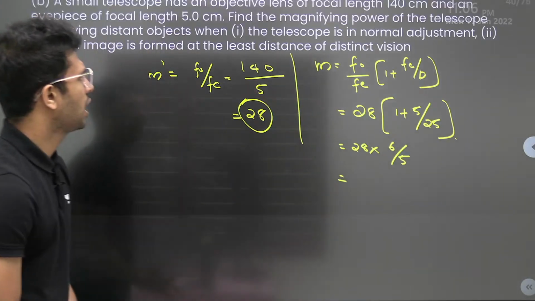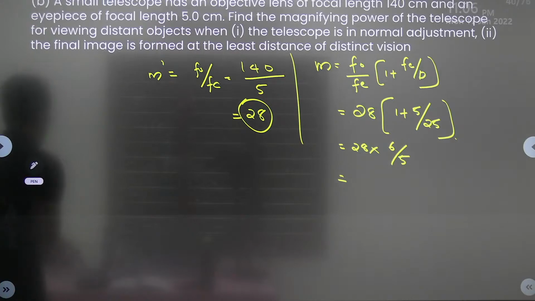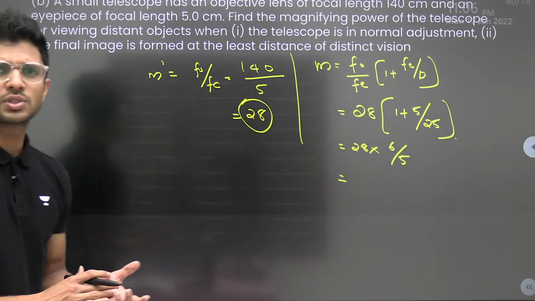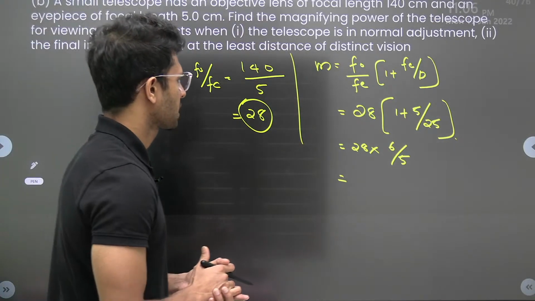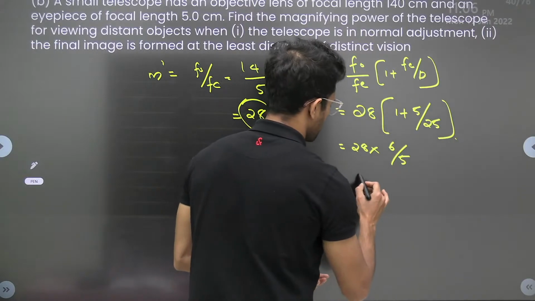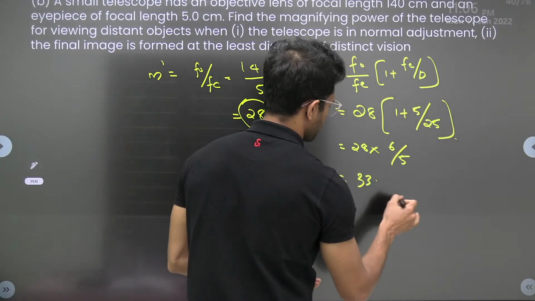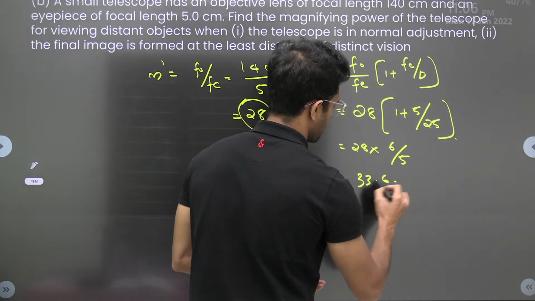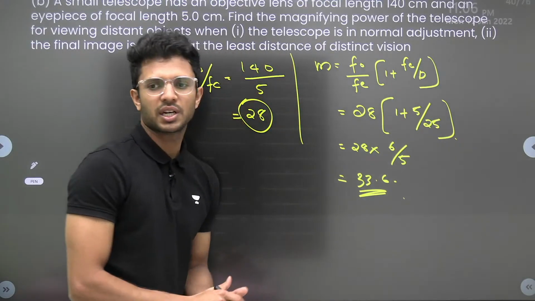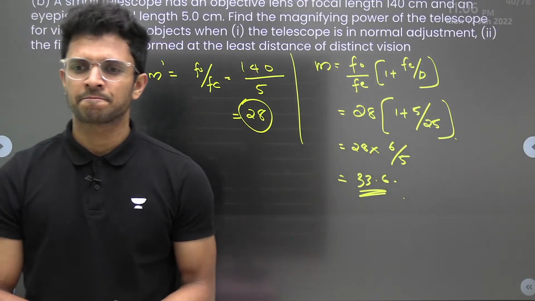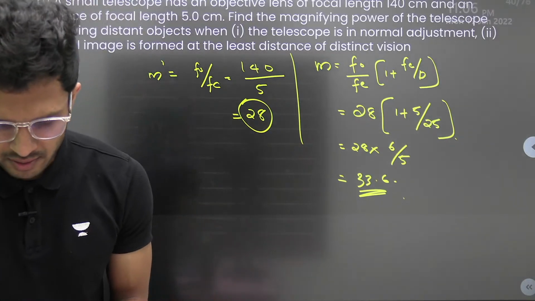So how much can we expect the answer to be? 28 times 6 by 5, almost 33 point something. 33.6 we can expect. Now, I hope you got it.